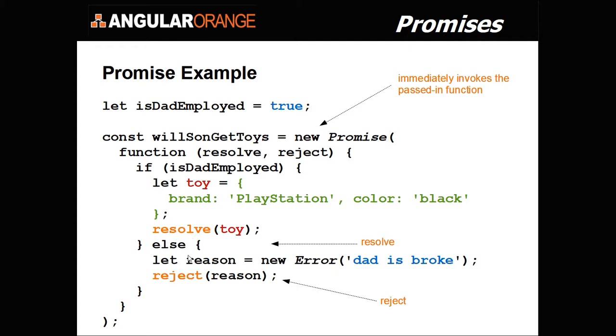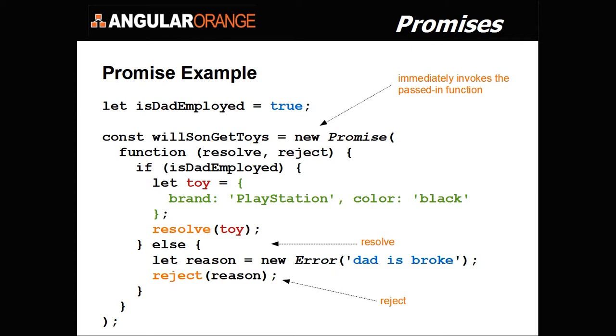Else, I say let reason equal a new error, that is broke. I reject and I define the reason. So basically, we're either going to get the toy or we're going to get some rejection reason in our callback when we define a callback for this promise.